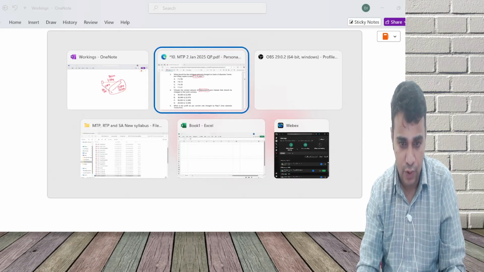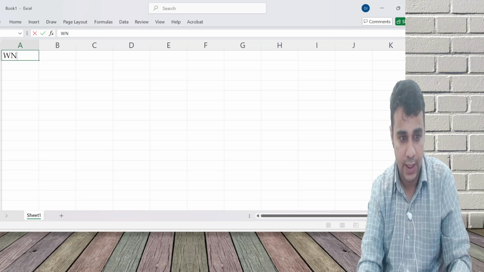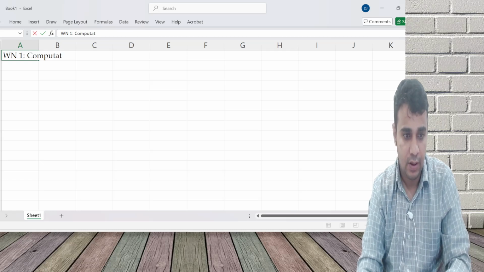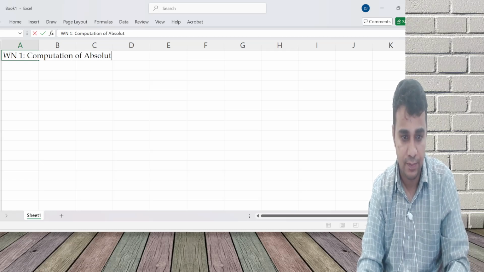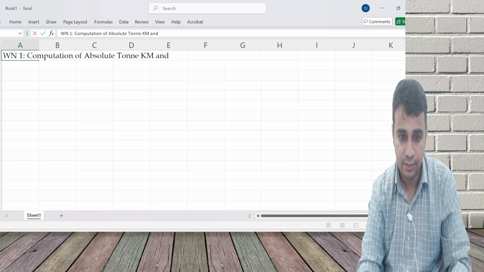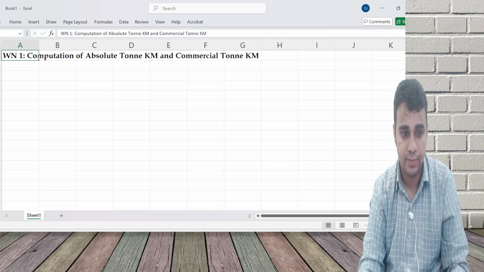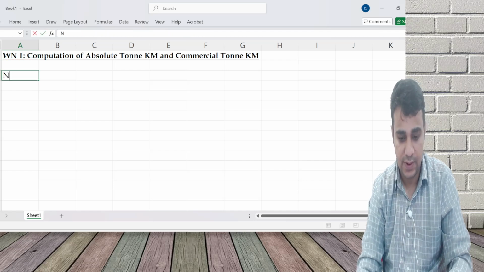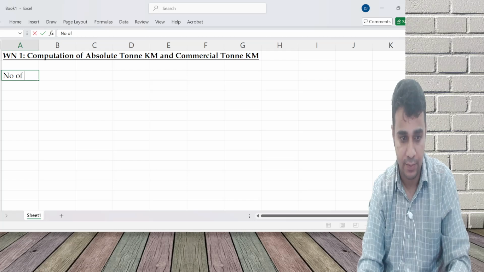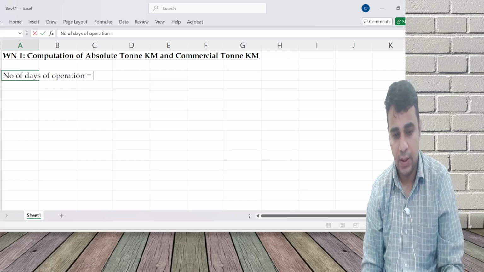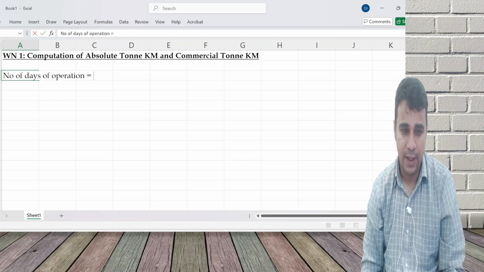So working note 1, computation of absolute ton kilometer and commercial ton kilometer. First is number of days of operation.